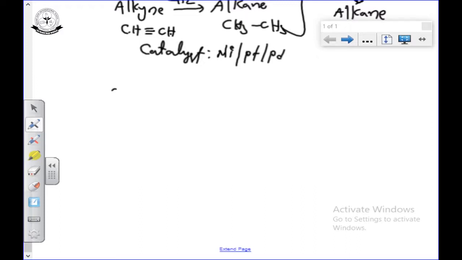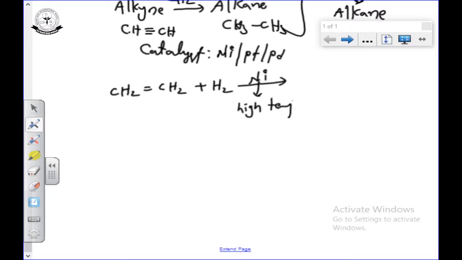Generally, in which case do we use nickel and in which case platinum and palladium? If I am doing the hydrogenation in presence of a catalyst using nickel, whenever we use the nickel catalyst, we have to write high temperature. We can get alkane CH3 single bond CH3.